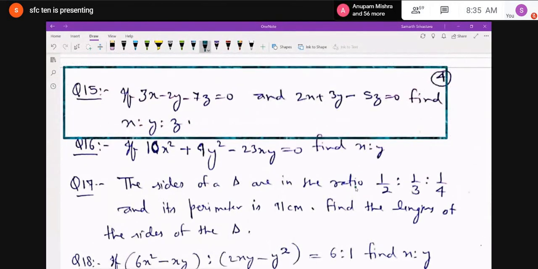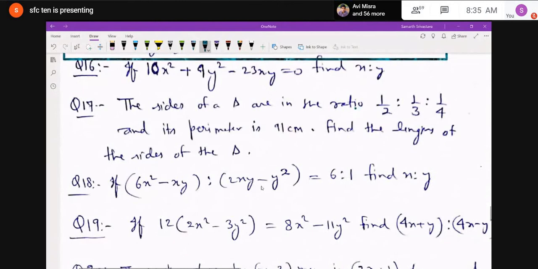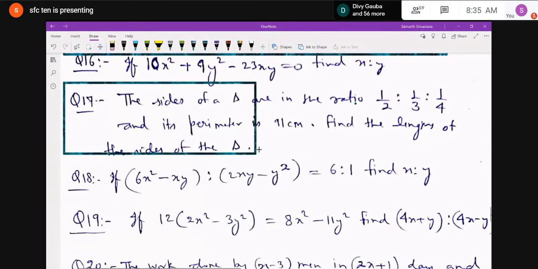Then question number 16 is, if 10x square plus 9y square minus 23xy equal to 0, you have to find x is to y. Then question number 17 is, the sides of a triangle are in the ratio 1 upon 2 is to 1 upon 3 is to 1 upon 4 and its perimeter is 91 centimeter.